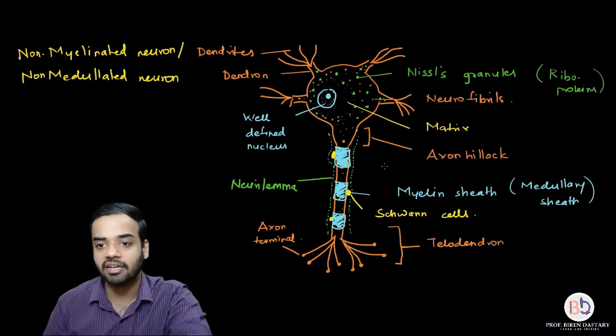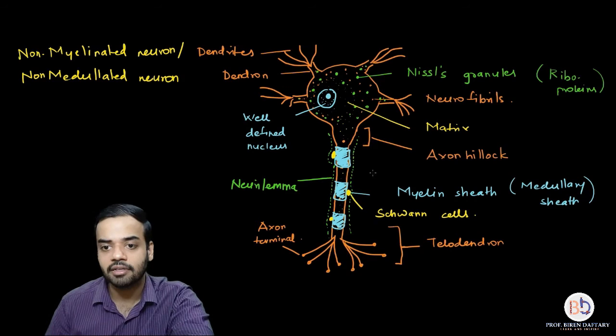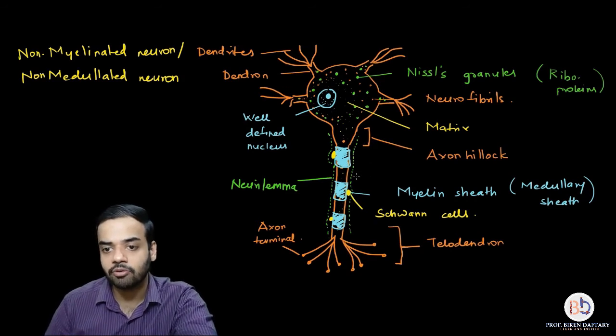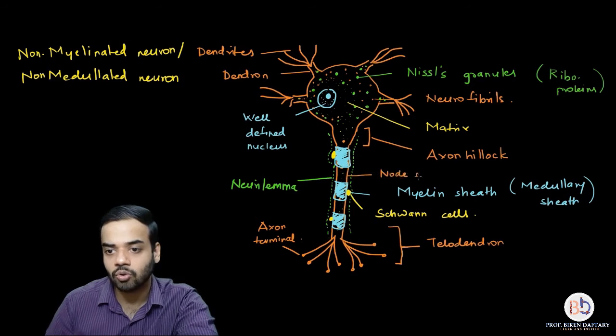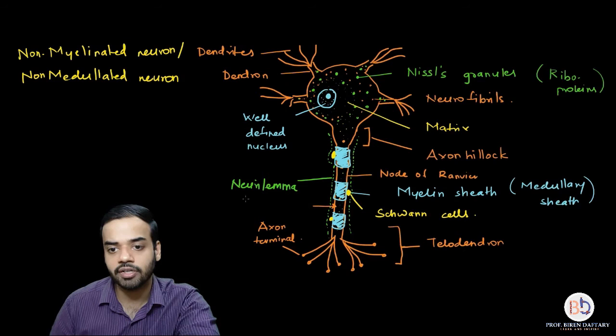Let me just label it. I know this diagram is becoming more and more complex, so this area is called node of Ranvier. Similarly, this over here is another node of Ranvier.